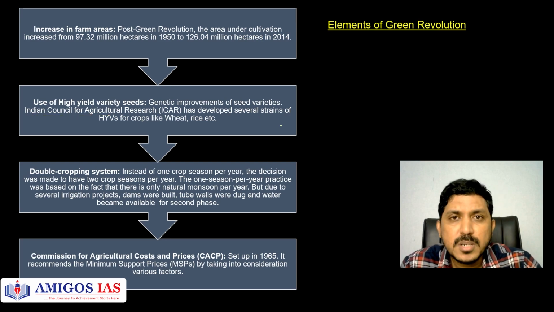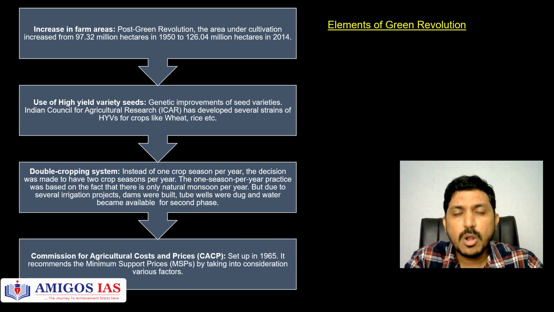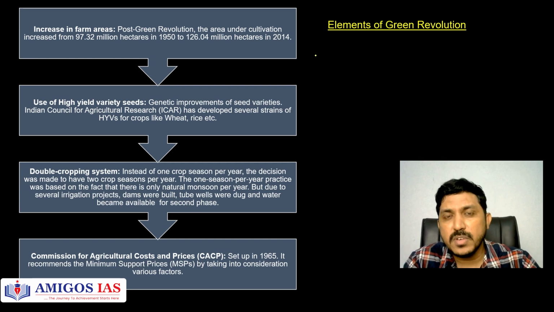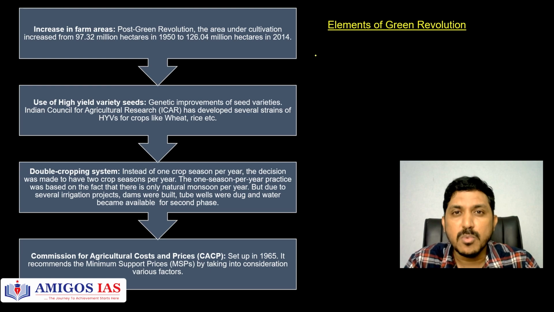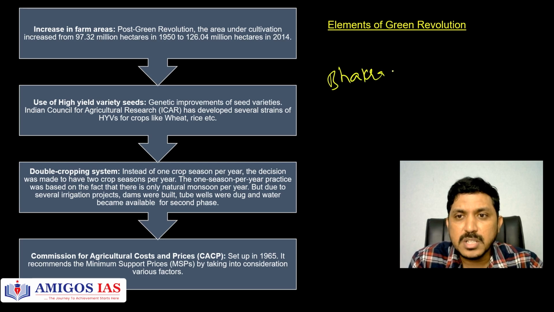And double cropping system, because India was naturally dependent on monsoon at that time, so only one crop cycle was there. But now, because of increase in irrigation facilities, more dams, more tube wells, for example in Punjab, already they have Bhakra Nangal Dam, through which they will be able to have good irrigation facilities.